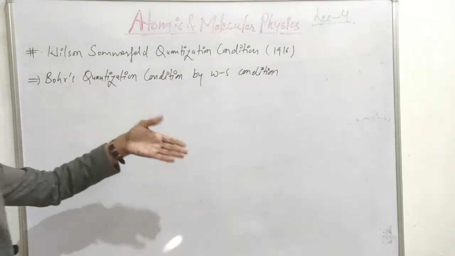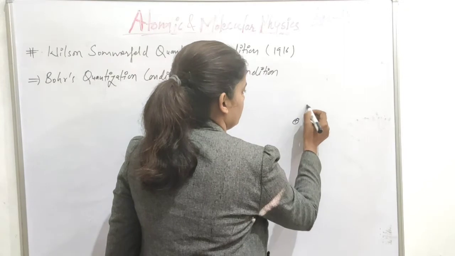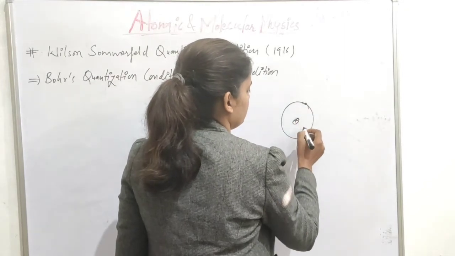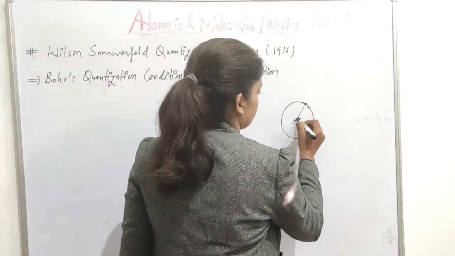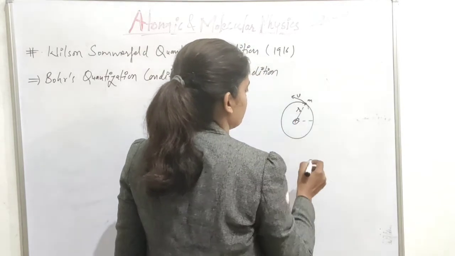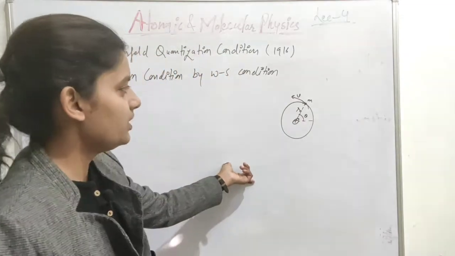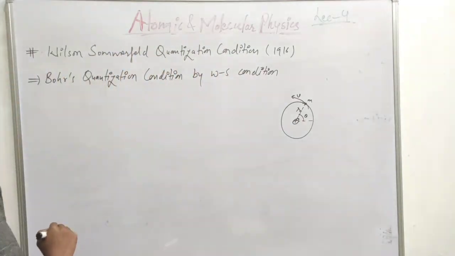So we are using this for an electron revolving in a circular orbit. Suppose this electron is here at distance r, mass m, with velocity v, making an angle theta. So theta is a coordinate.